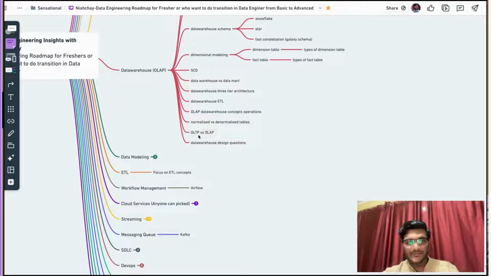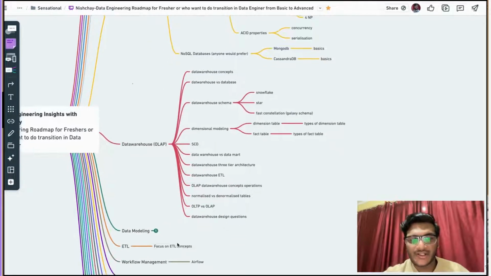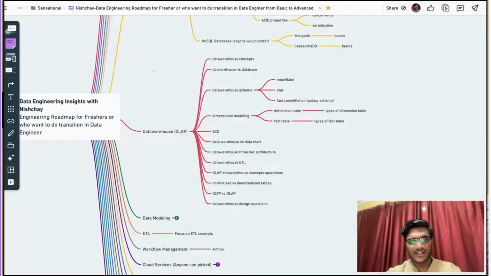Also the difference between OLTP and OLAP servers. OLTP refers to relational databases and OLAP refers to the data warehouse. There are also some data warehouse interview questions. So this is the roadmap for cracking data warehouse and database topics in data engineering for a fresher.